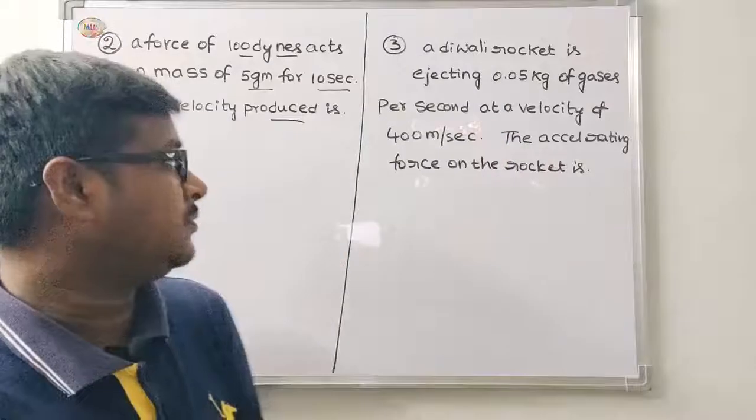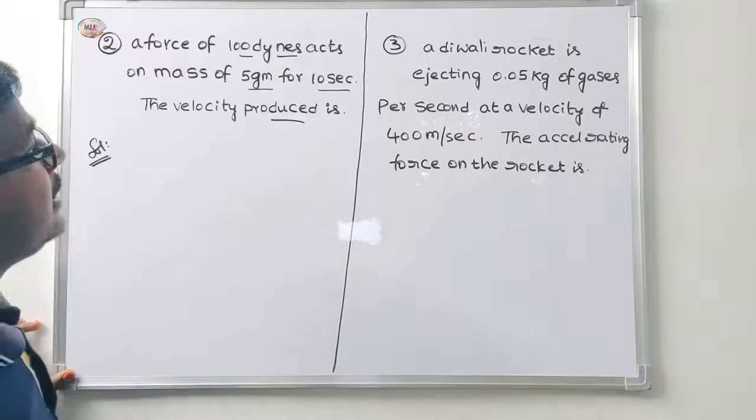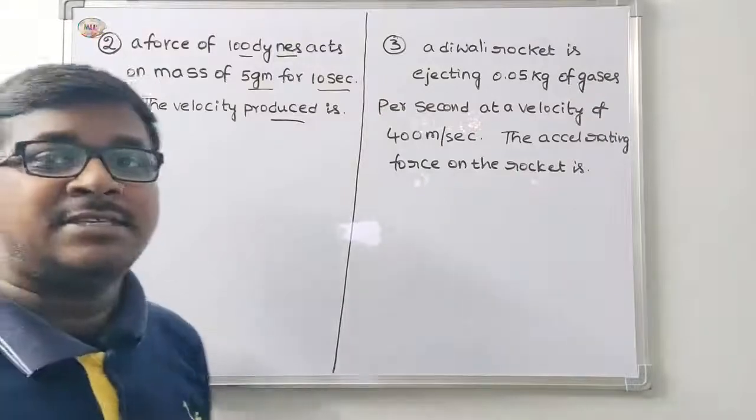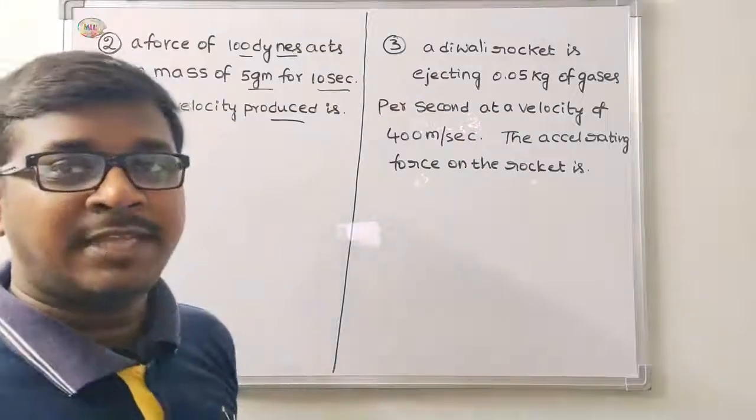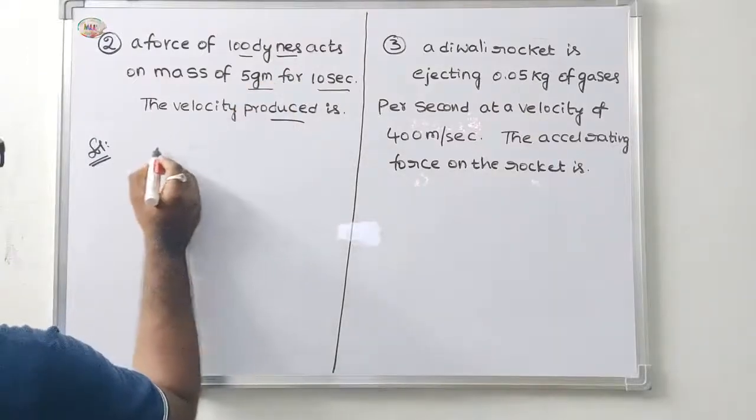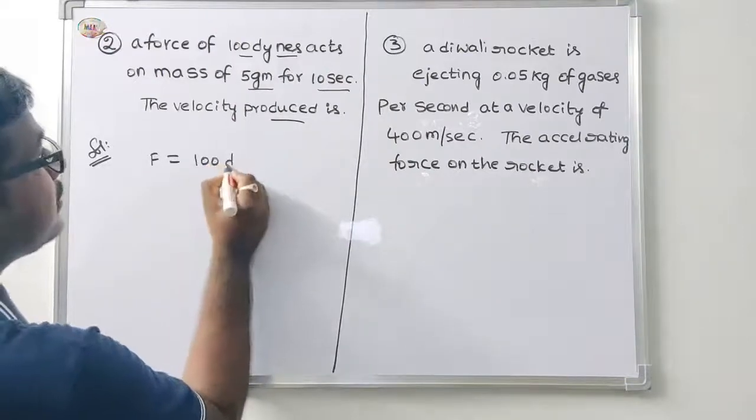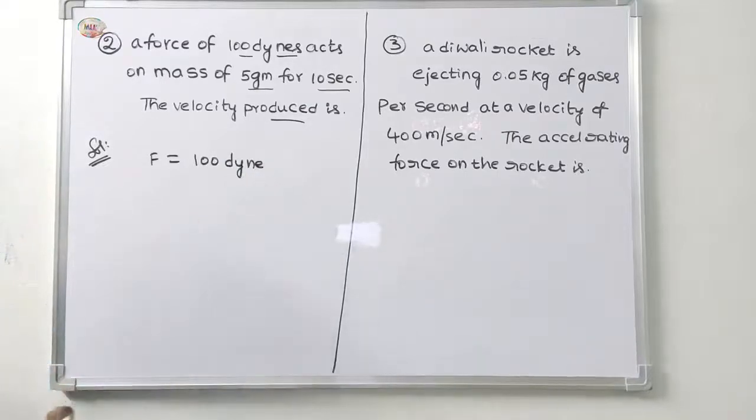First write the data. In any problem, first check the units. Dyne is the CGS unit of force and gram is the CGS unit of mass. Second is common to CGS and MKS, SI also. In any system, second is common. Then find out the velocity produced. First, F is equal to 100 dyne, acting on a mass of 5 gram.